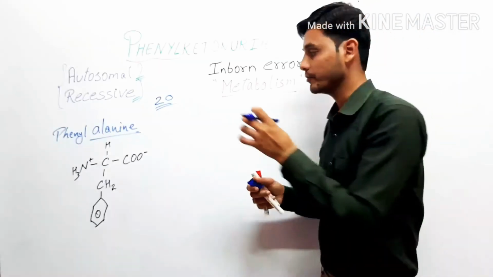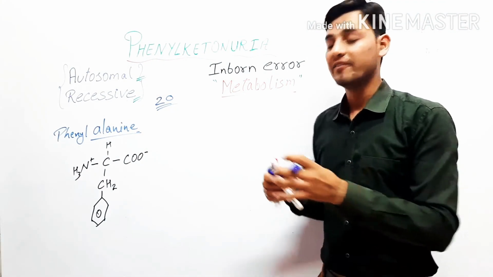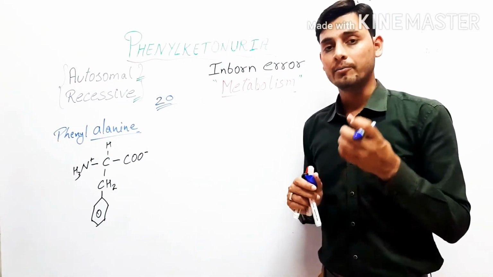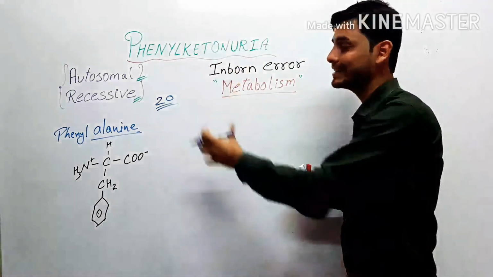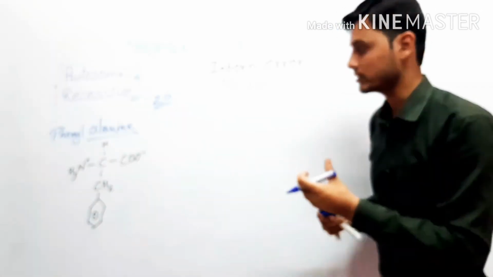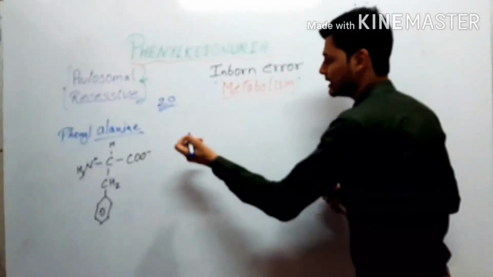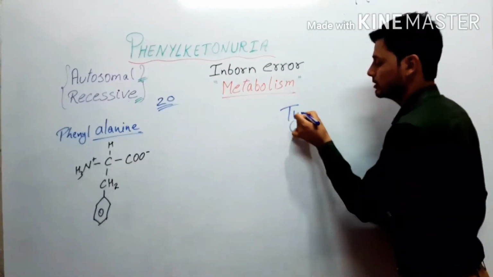Let's just go through the structure. It is not given in the NCERT, but with the help of the structure, there is a trick we can learn, which makes it much easier to understand this whole disorder. It makes it easier to learn this. Therefore, we are going through the structure. There is another amino acid that is tyrosine.